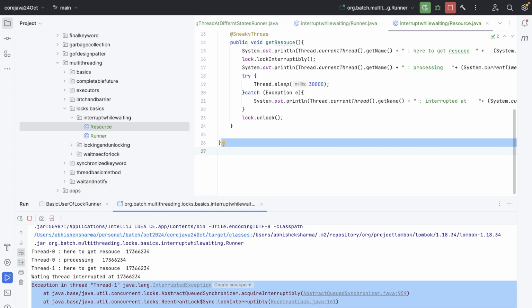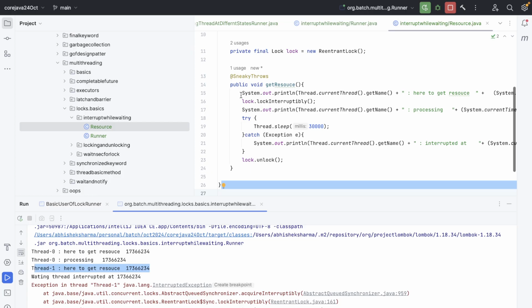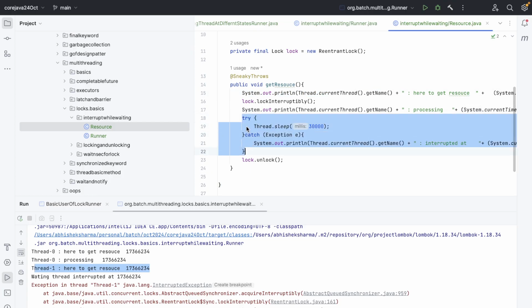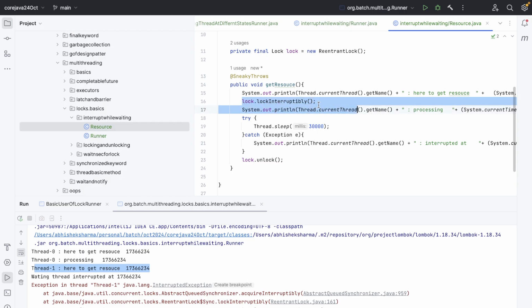Now if I use lockInterruptibly, my waiting thread was not even left waiting. Earlier it was waiting there, at this line number, but the try was here, so only when it was sleeping would the catch work. Now it is at line number 16, where it was waiting, and the exception arose because it was waiting and got interrupted. That was the drawback of the earlier approach.